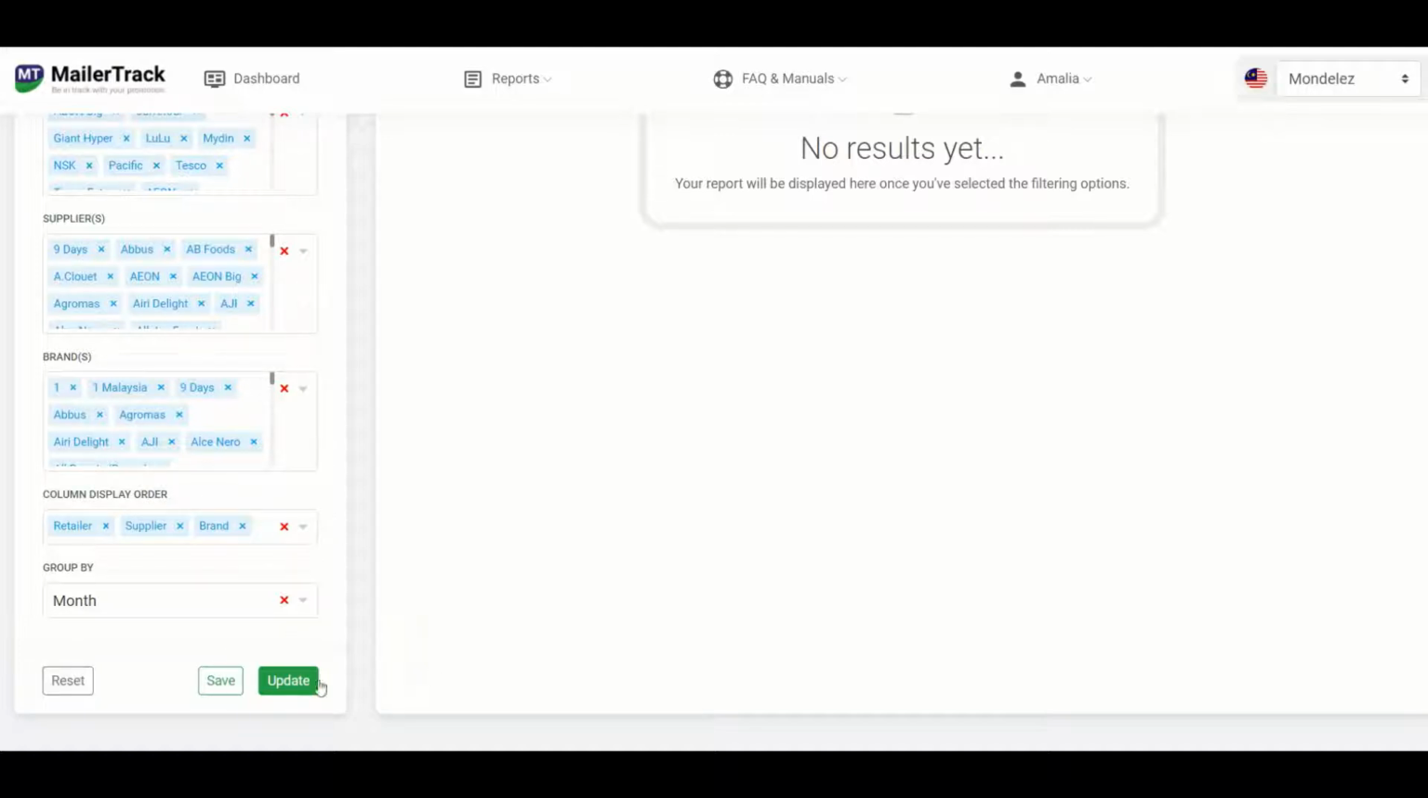If you're happy with the selection, you can click on update. Please keep in mind that the loading time is very much dependent on the selections that you've made, which means the larger the selection that you've made, the longer time it will take for the report to generate. And of course, it's also dependent on how strong your internet connection is at the moment.